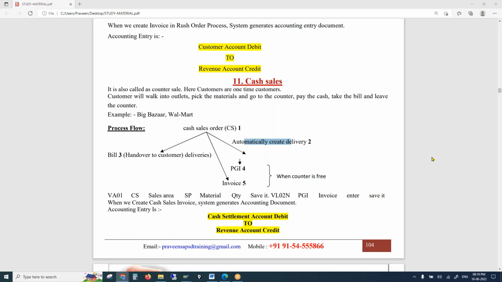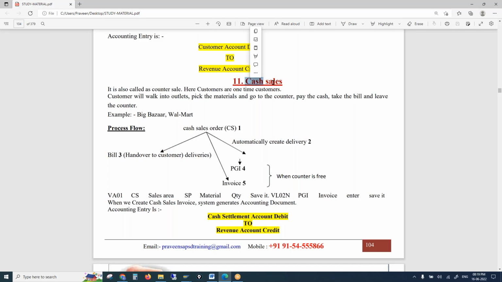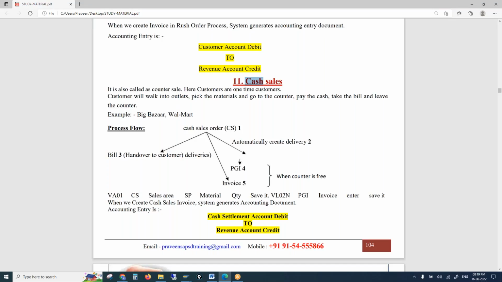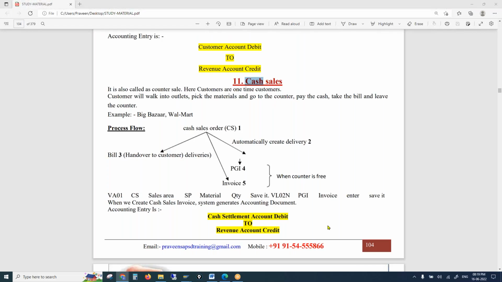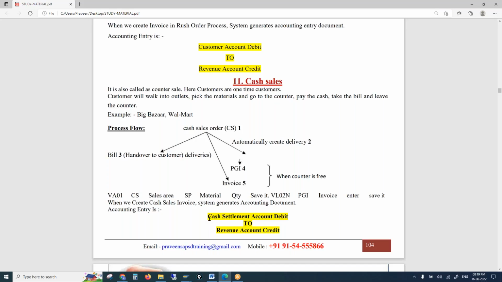But how would we know how much money we have now? Because sometimes the customer might have paid extra, or sometimes the user might have given extra money to the customer, right? So in cash sales, when you're creating transactions, the amount goes into a suspense account. That's called the cash settlement account. At the end of the day, or once the shift is done with the user, they do PGI. Yesterday we discussed, right? Without PGI, you are not supposed to create an accounting entry. So they do PGI and then the system will settle the amount.